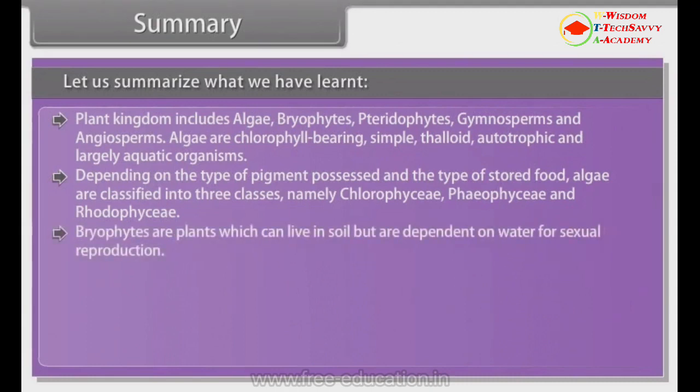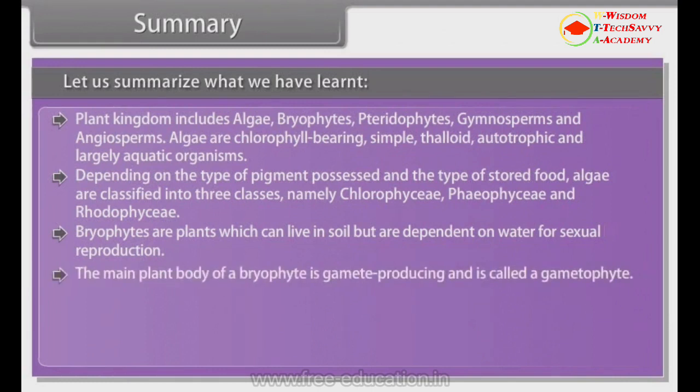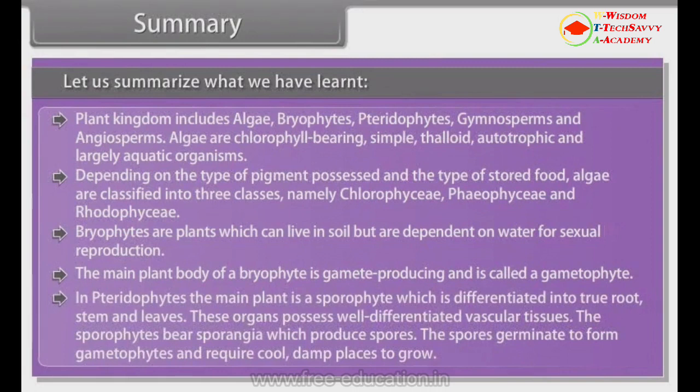Bryophytes are plants which can live in soil but are dependent on water for sexual reproduction. The main plant body of a bryophyte is gamete-producing and is called the gametophyte. In Pteridophytes, the main plant is the sporophyte, which is differentiated into true root, stem, and leaves. These organs possess well-differentiated vascular tissues. The sporophytes bear sporangia, which produce spores. The spores germinate to form gametophytes and require cool, damp places to grow.